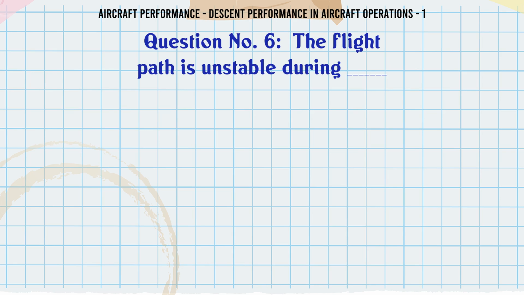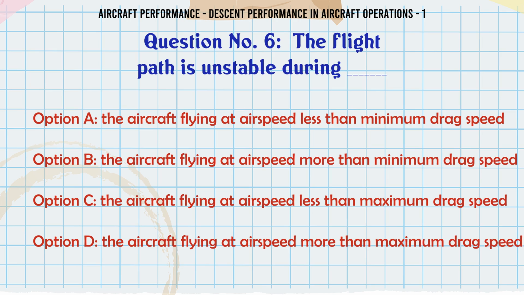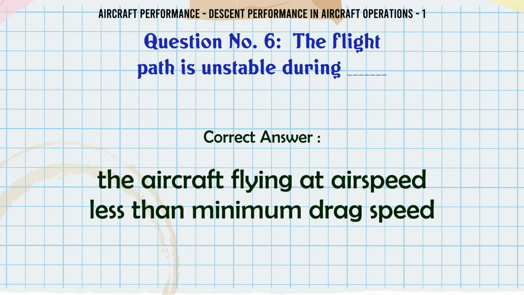The flight path is unstable during A. The aircraft flying at airspeed less than minimum drag speed, B. The aircraft flying at airspeed more than minimum drag speed, C. The aircraft flying at airspeed less than maximum drag speed, D. The aircraft flying at airspeed more than maximum drag speed. The correct answer is the aircraft flying at airspeed less than minimum drag speed.